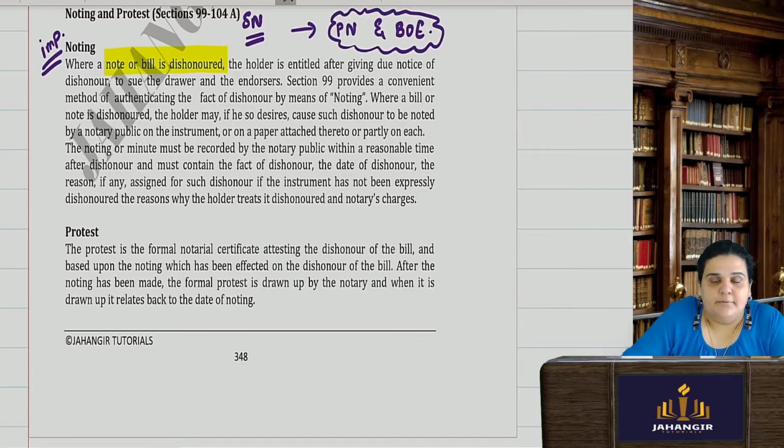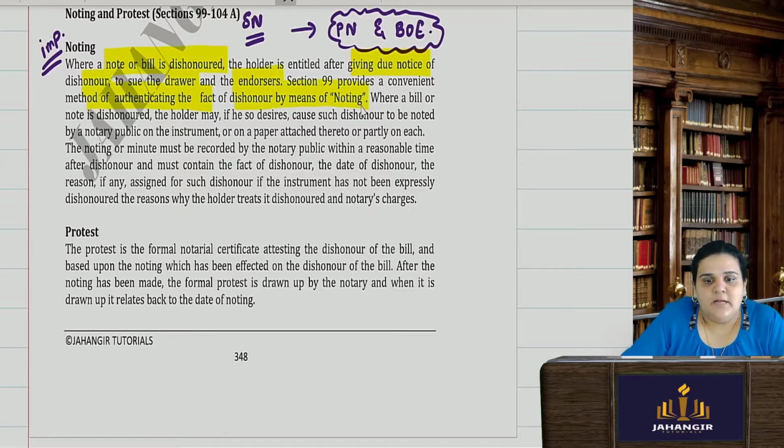Now what does that mean? Where a note or a bill is dishonored, then the holder is entitled to, after giving a due notice of dishonor, sue the drawer and the other endorsers. He has the right to sue the other endorsers, prior parties. Now here Section 99 provides a convenient method of authenticating the fact of dishonor by means of noting. Because how will the court believe me that this was dishonor?